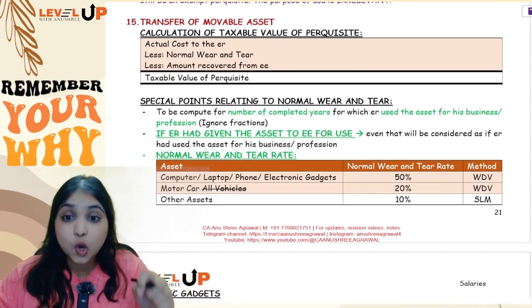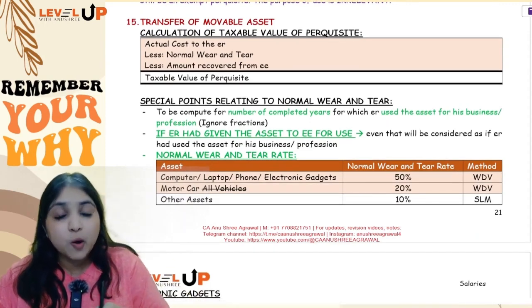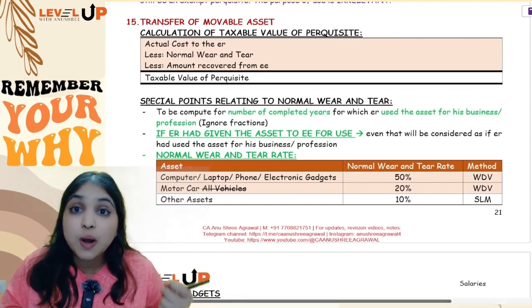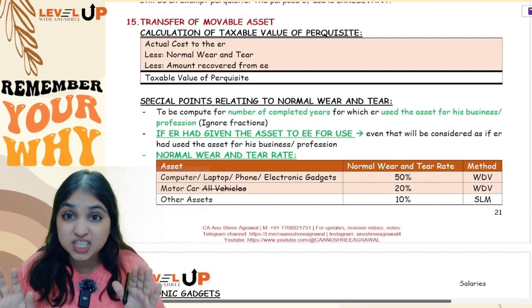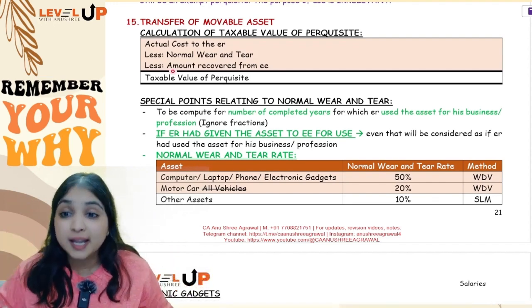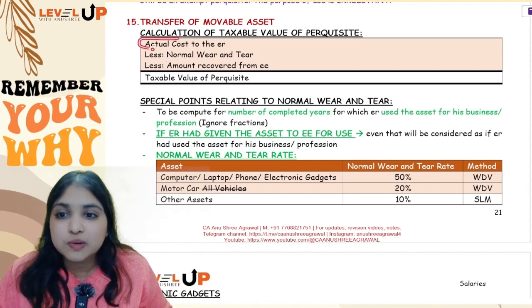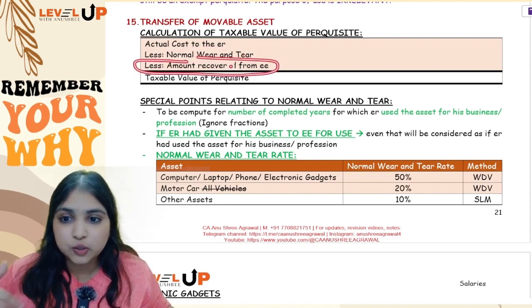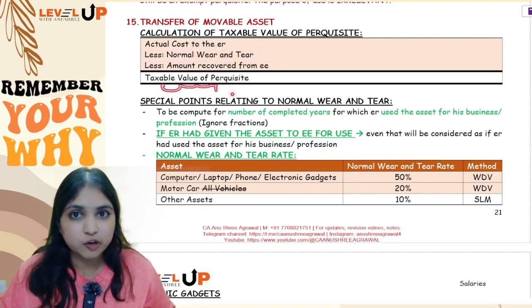This is where we talk about transfer. What if the employer is transferring the asset to the employee? That is, the employee is now having ownership of the asset, not just possession. Employer is transferring ownership of the asset to the employee. In that case, 4 steps, guys. You will see actual cost to the employer, you will subtract normal wear and tear, you will subtract whatever amount the employee has paid to the employer, and you will find the taxable value of perquisite.